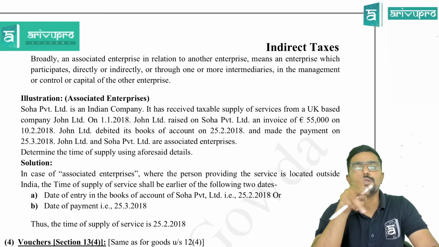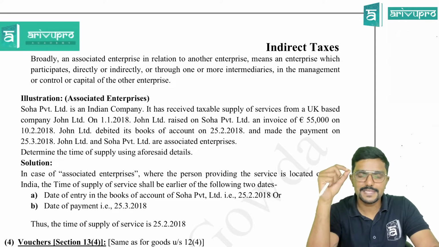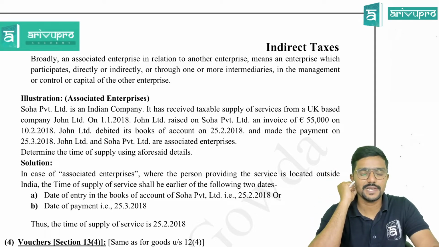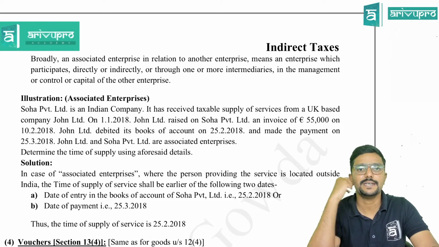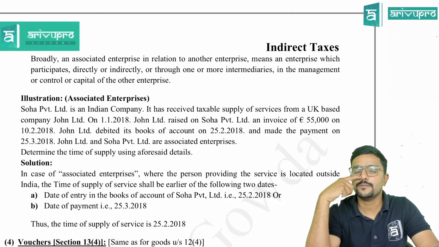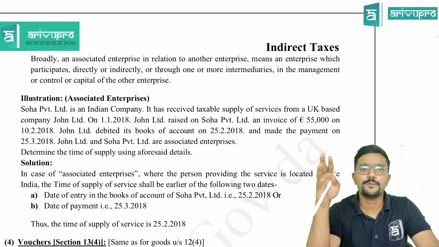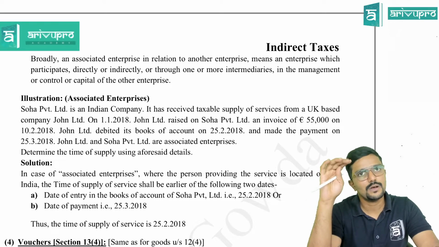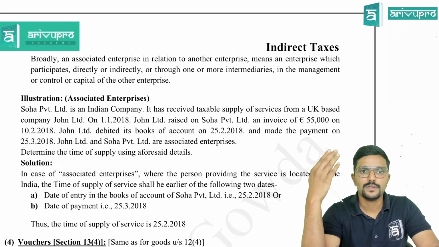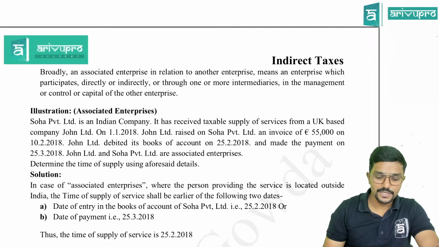In that case, you both are called associated enterprises. Clear? There are few cases covered in section 92A. We'll be learning it in our direct tax and international tax syllabus, guys. Clear? And please be very careful. Only when the question specifically tells the supply is between associated enterprises, you apply this provision, or else apply the normal provision. That is 13.3 A and B.